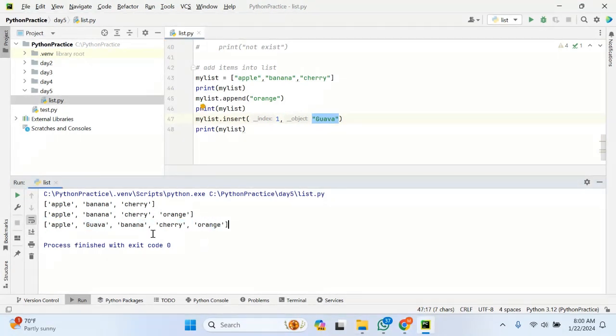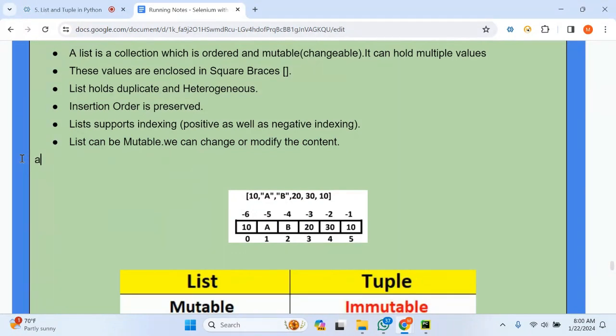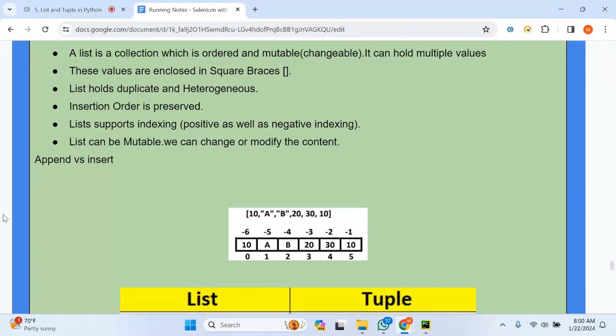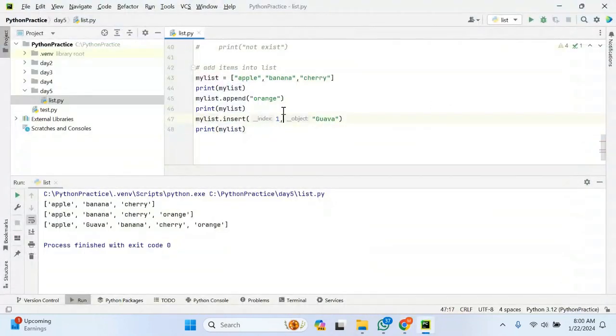If you observe these two, append as well as insert, let me make it clear with another important point: append versus insert. It is very important. Try to listen carefully. It is an interview question. The append function adds a new item at the end of the list. If you can see, this is the appended value.